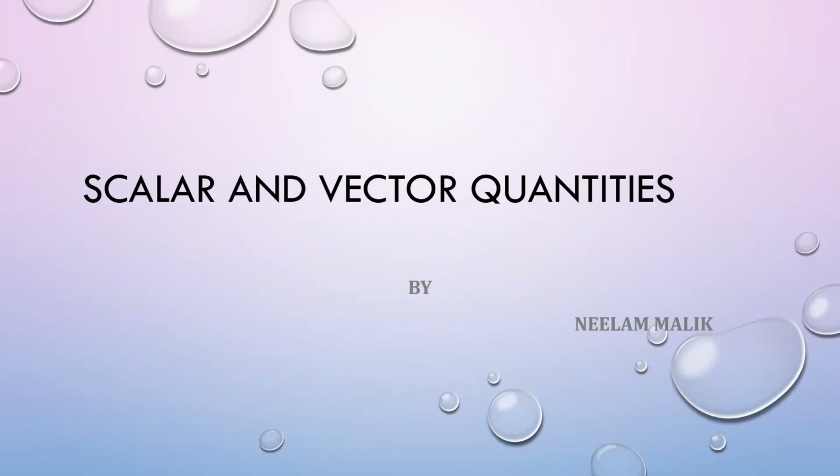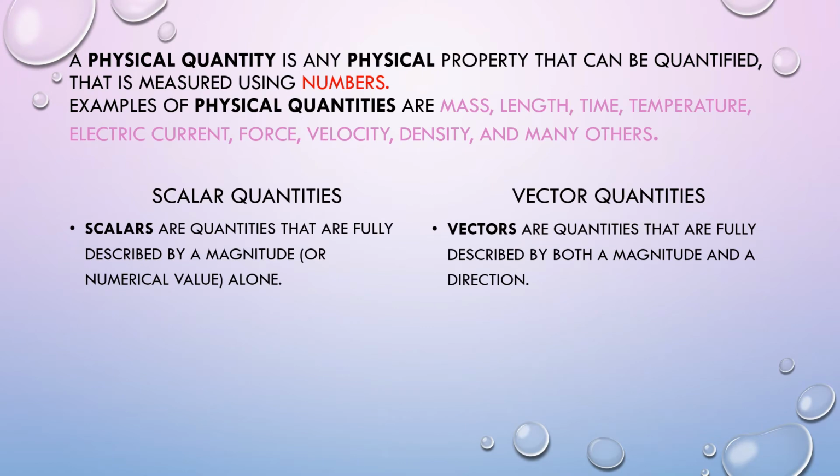Scalar and vector quantities. A physical quantity is any physical property that can be quantified, that is, measured using numbers. So any physical property that is measurable, like mass, can be measured for an object, its length can be found, the time can be measured. All those physical quantities which can be measured in numbers are physical quantities.